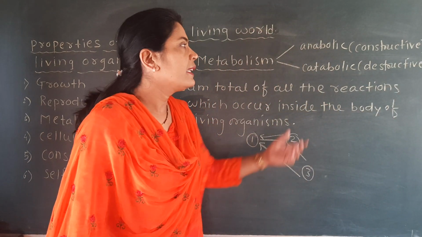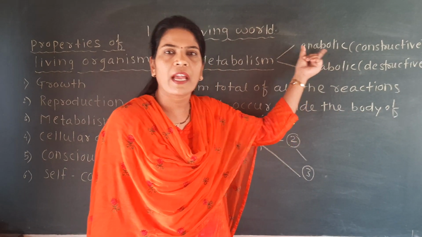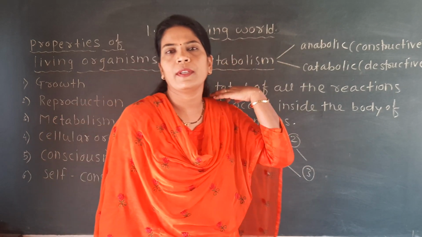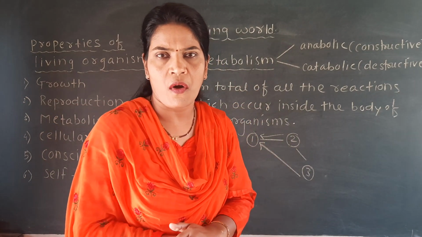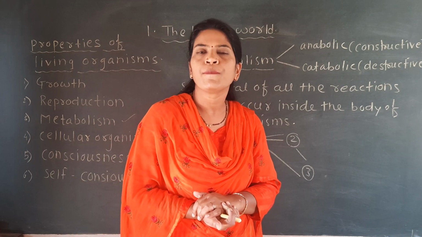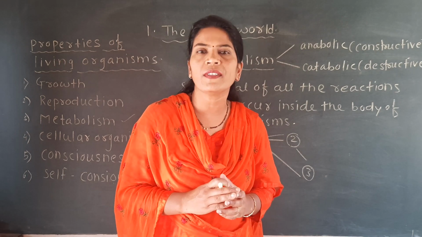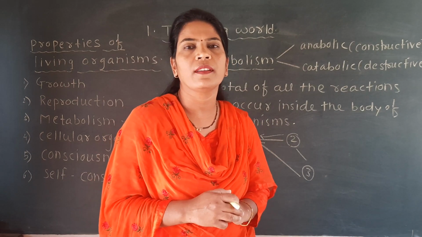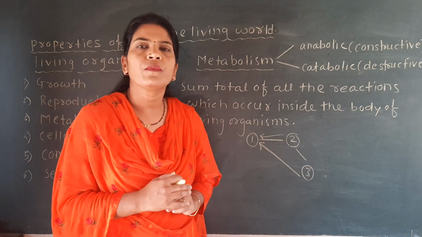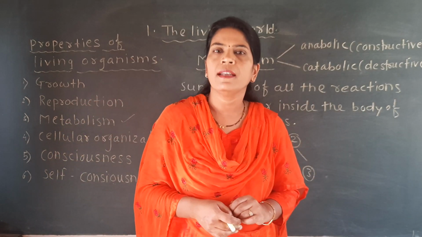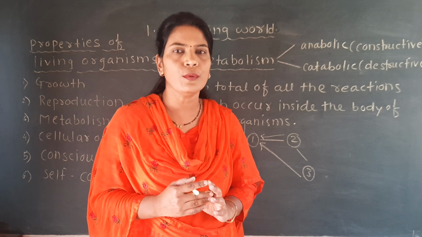That means in the anabolic reaction, which is a type of metabolism, a new molecule gets formed, a new molecule gets synthesized. For example, in the process of photosynthesis, you know that carbohydrates are formed in the plant in the form of starch or glucose.